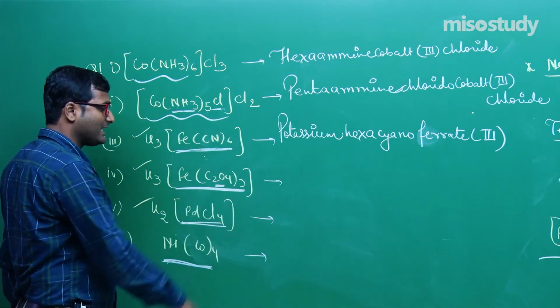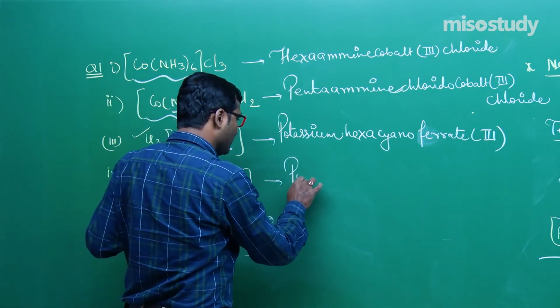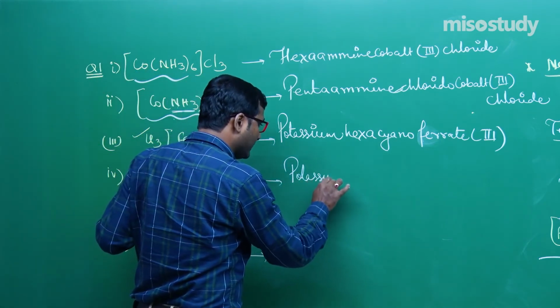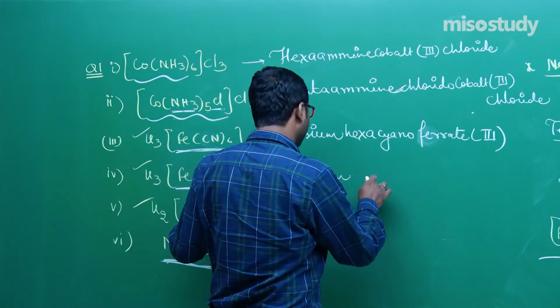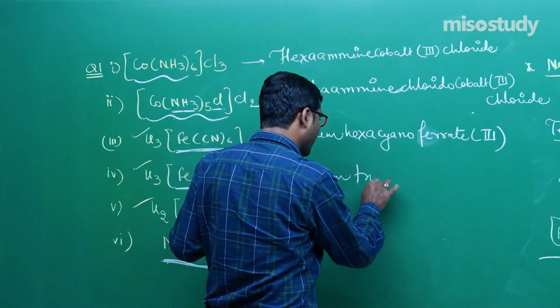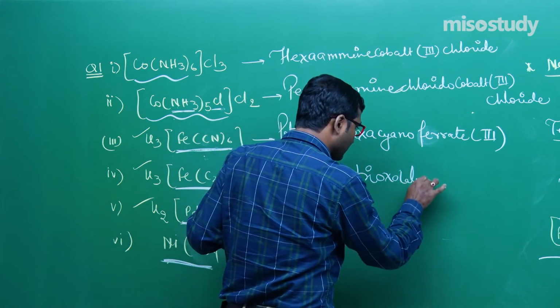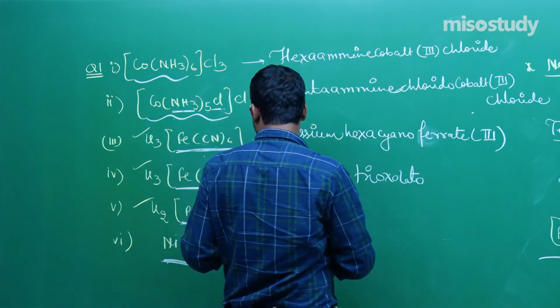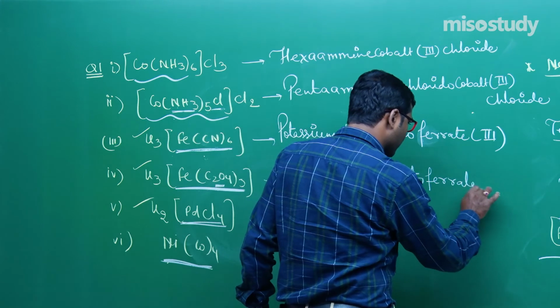Now what is the name? This one is oxalate, 3 times. Now first of all, write here potassium. Clear? That is potassium trioxalato ferrate. Clear, my friend?